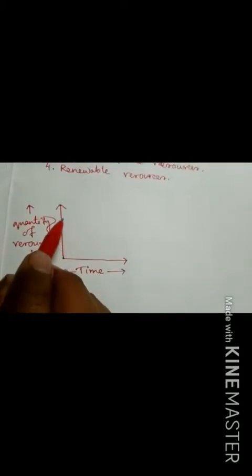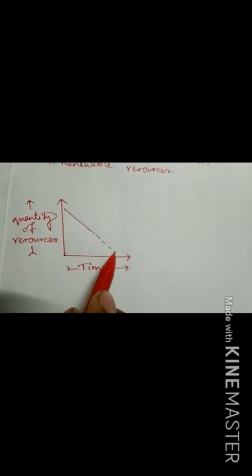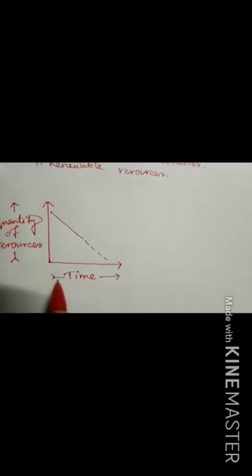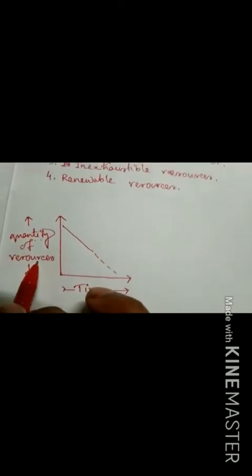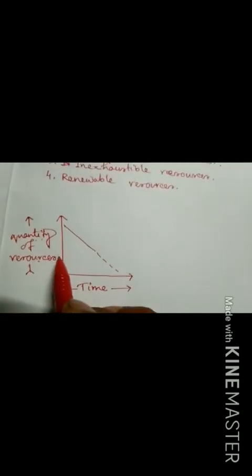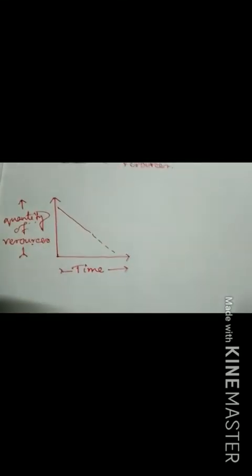Now this line graph shows in such a way. What is the meaning? The meaning is that with increasing time, the quantity of the resources continuously decreases. That's why these resources are called exhaustible resources.